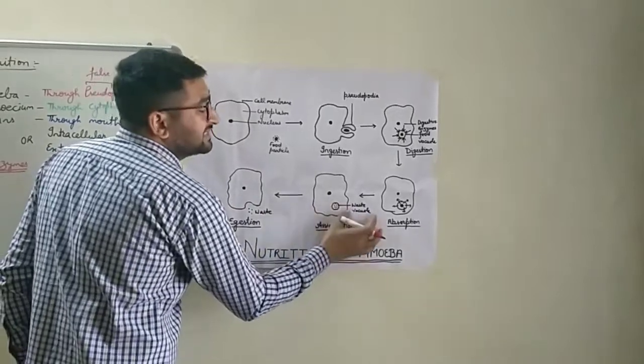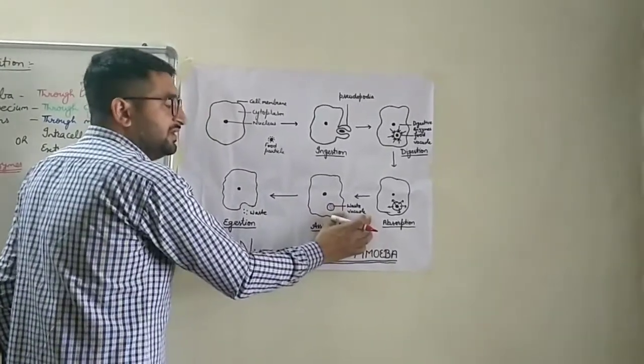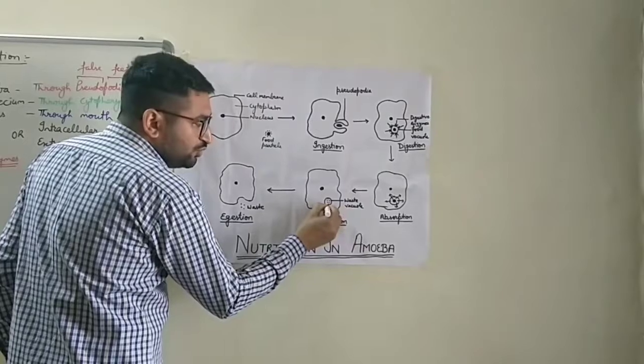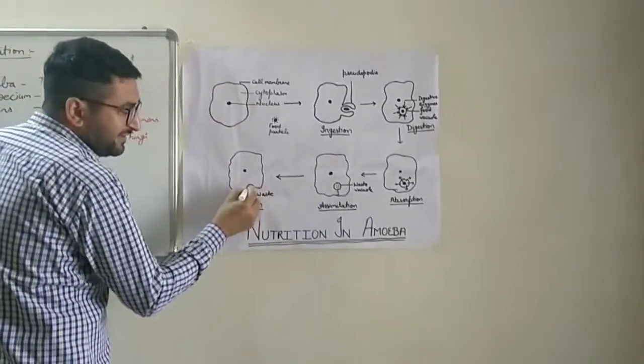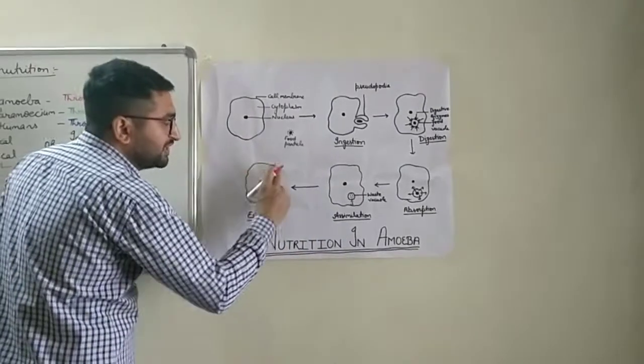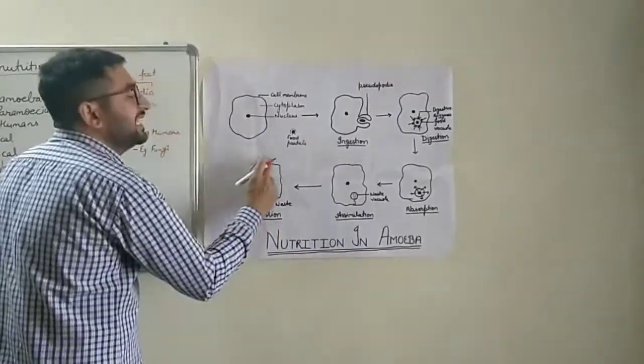That is, now it is considered as waste vacuole. This waste vacuole starts to move towards the membrane, ruptures it, and the waste is excluded out from the body through the general body surface, or we can say the cell membrane.